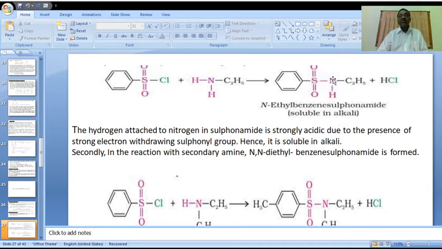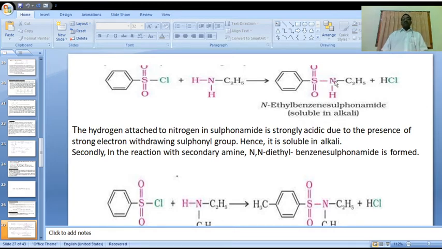Because this electron withdrawing group is attached to the nitrogen, the NH bond becomes very weak, and breakage of the NH bond is very easy.